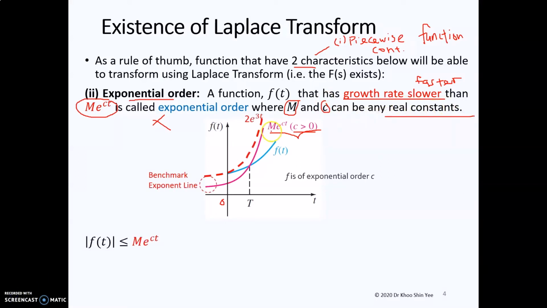Try to give values for M and c so that this new function will have a better growth rate compared to f(t). In this case, we found that 2e^(3t) can have a better growth rate than f(t), where you see f(t) is below the M e^(ct) function. So we can say that this function has an exponential order of 3.